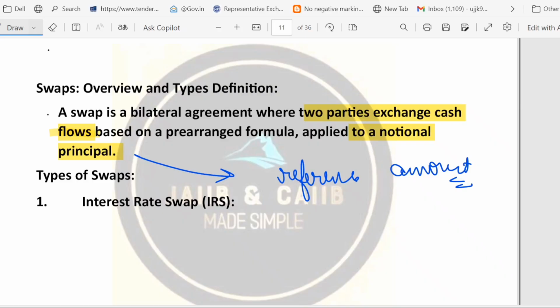So what I want to tell you, we are talking about swap. Swap is a private agreement where two parties exchange cash flow based on a pre-arranged formula. The formula is pre-agreed. Swap is applied on notional principal. Notional principal is a reference amount, right? It means the payments are calculated on the reference amount, though that principal usually does not change hands. Now, common swaps include interest rate swap, which means we swap the fixed payment for a floating rate payment. We will discuss in detail.